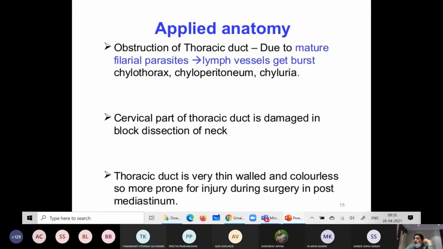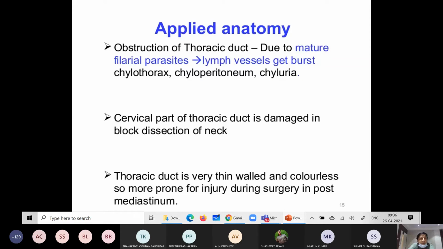At the last, some important applied anatomy. Whenever there is obstruction to the thoracic duct due to infections, some parasitic infections, lymph vessels may get obstructed and burst. During that time, there will be a release of lymph from the thoracic duct due to the obstruction.